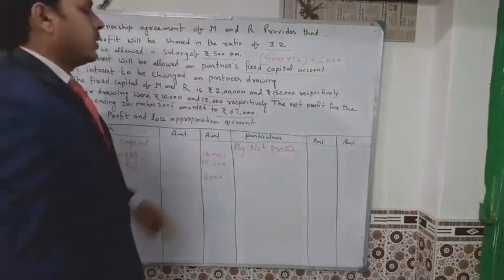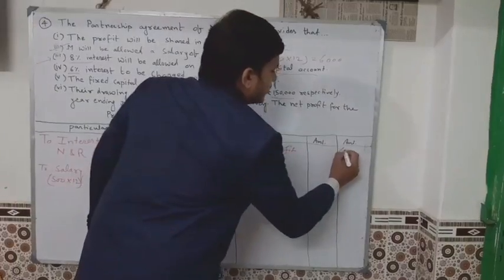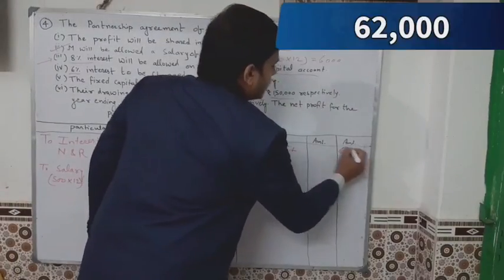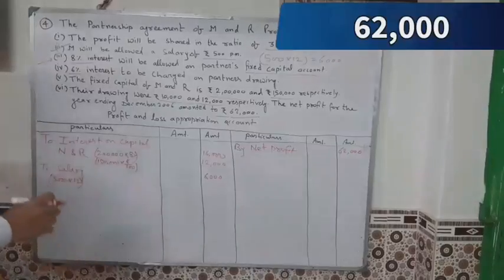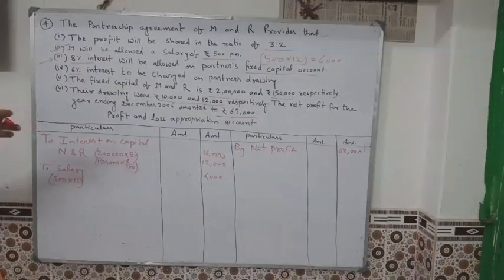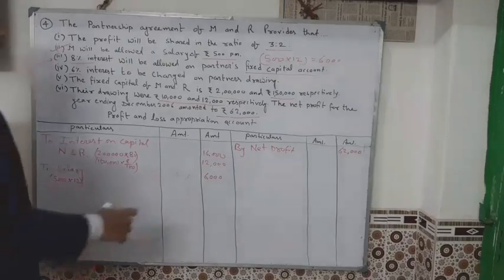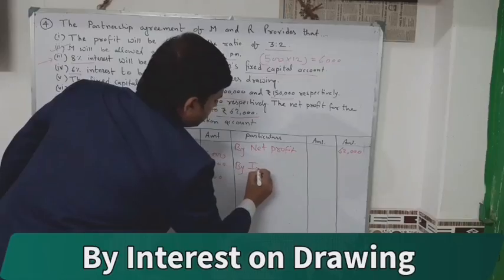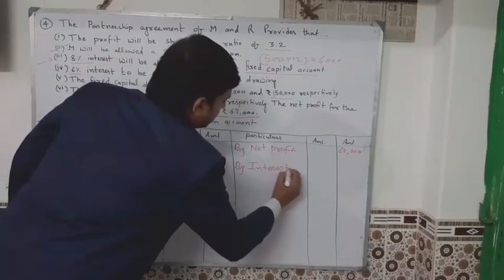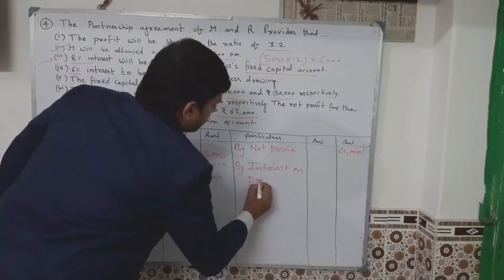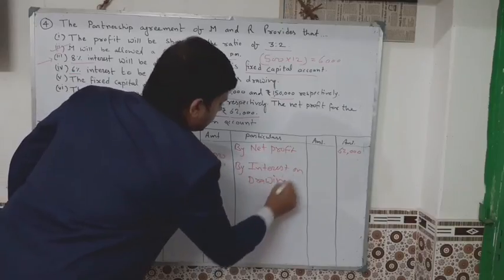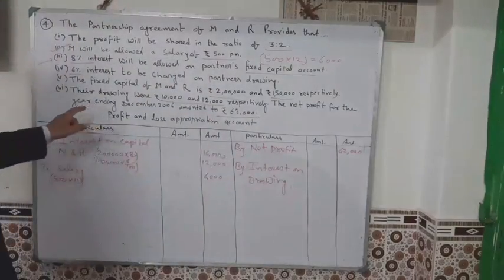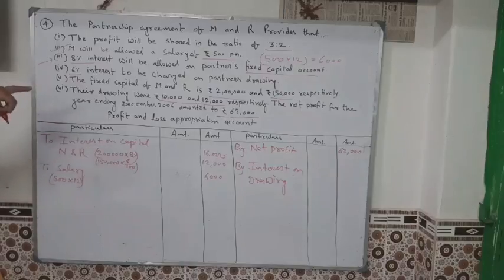Net profit is 62,000. Here you write 62,000. Okay, we have written. And next and last, by interest on drawing. Okay. Interest on drawing. Where is interest on drawing?